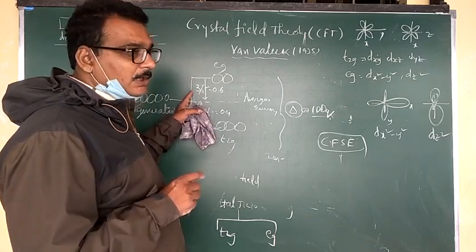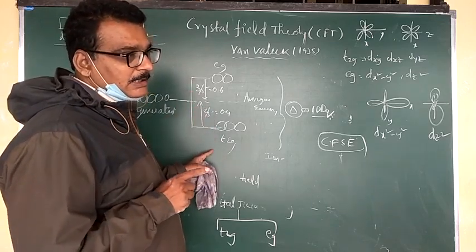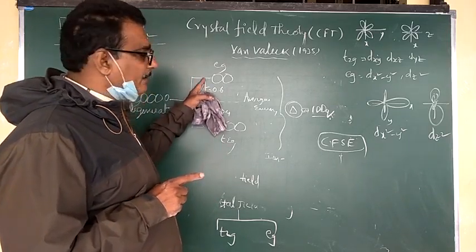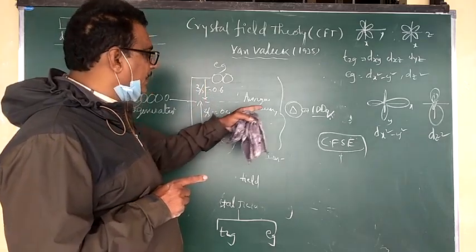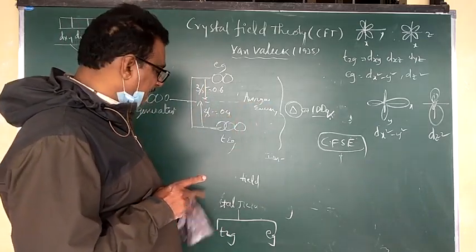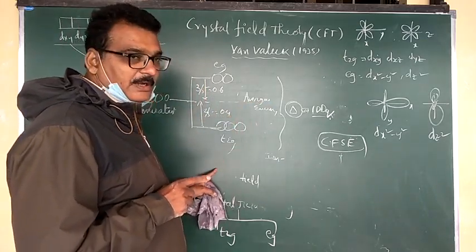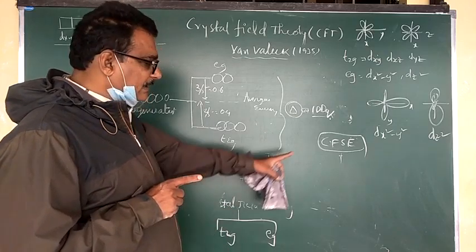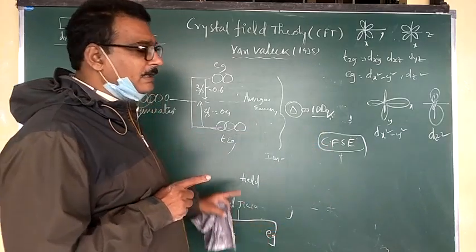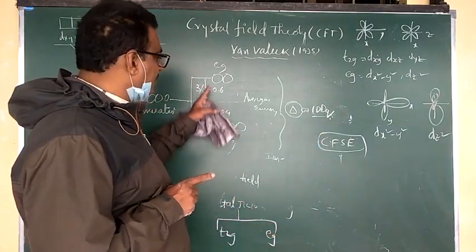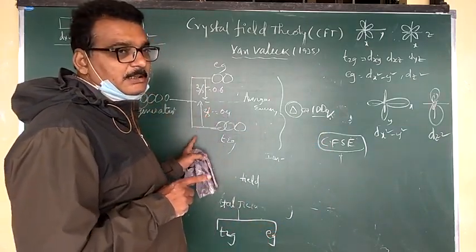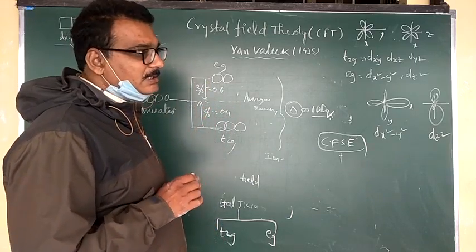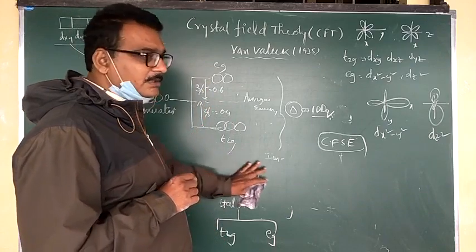First electric field, next crystal field, next crystal field splitting, after that crystal field splitting energy. So this is about the postulates of the crystal field theory.